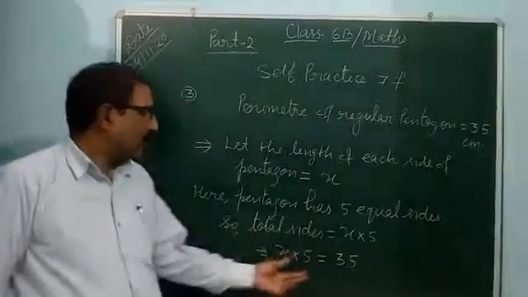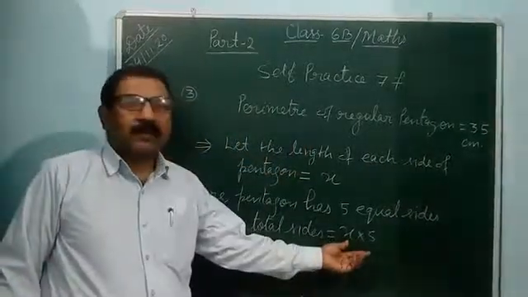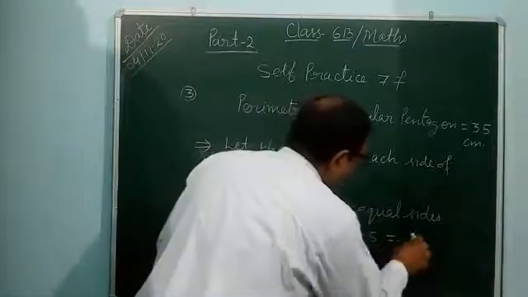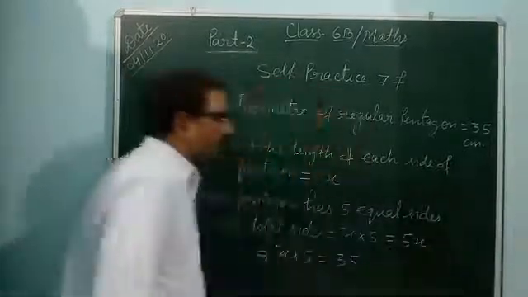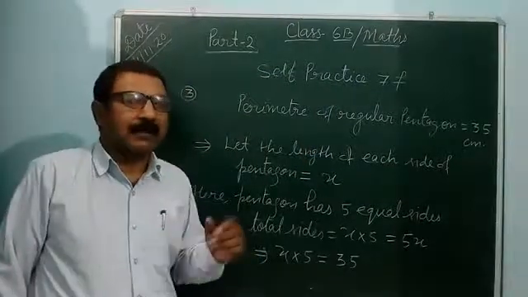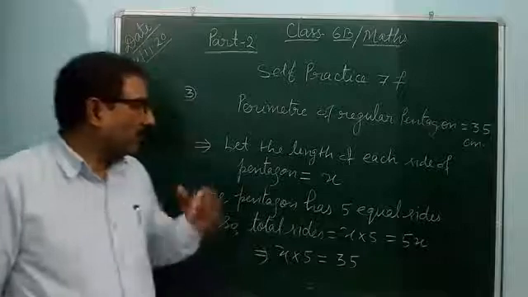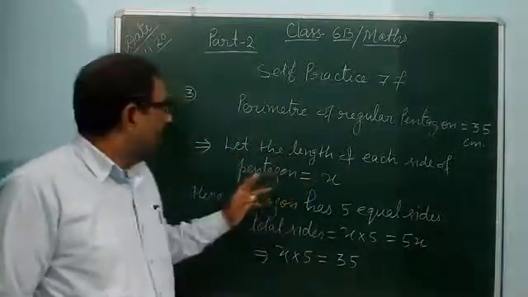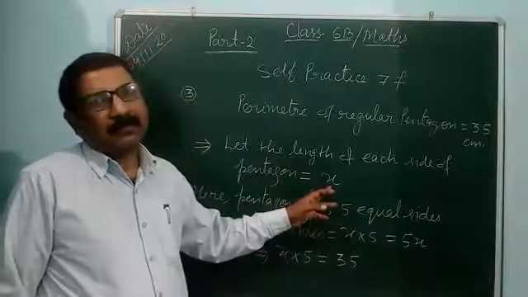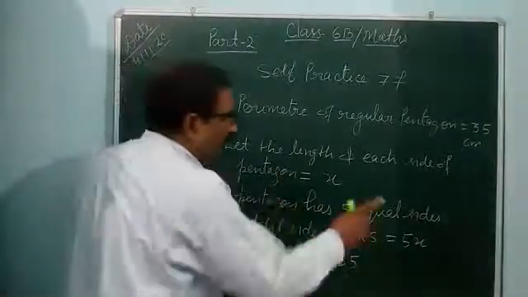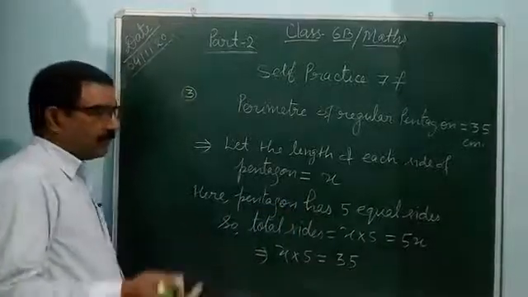The total of the sides of the pentagon is x into 5, which means 5x. The length of the side is not given. So let the length of each side of the pentagon be x. A regular pentagon has 5 equal sides.